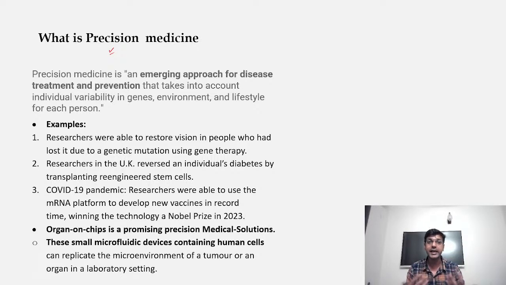So when we are talking about precision medicine, it will focus upon the individual need, and it is also going to focus upon the population who are sharing these types of genotypes. For instance, there is sickle cell anemia generally found in the Munda tribe of India, right? The whole population is generally facing this problem of sickle cell anemia. So this type of problem can be solved by precision medicine.